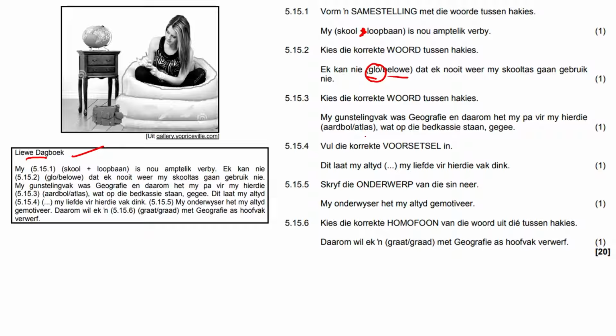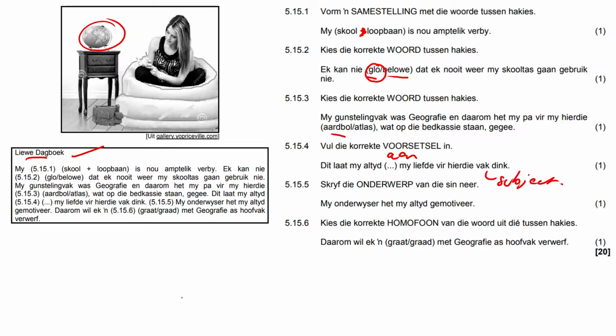Gee die korrekte woord. Is it aardbol or atlas? So if we look very carefully, is that an atlas or is it a globe? Aardbol is globe, it's definitely going to be that. Dit laat my altyd wat? Dit laat my altyd aan my liefde vir hierdie vak dink. Look, this word means subject for all those wondering, like why is this guy cussing at us now?